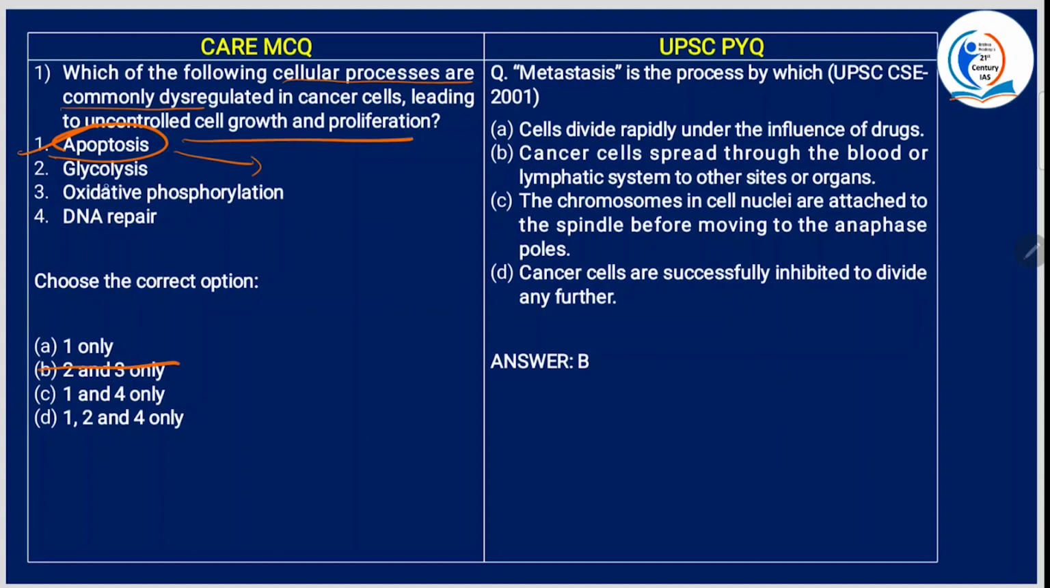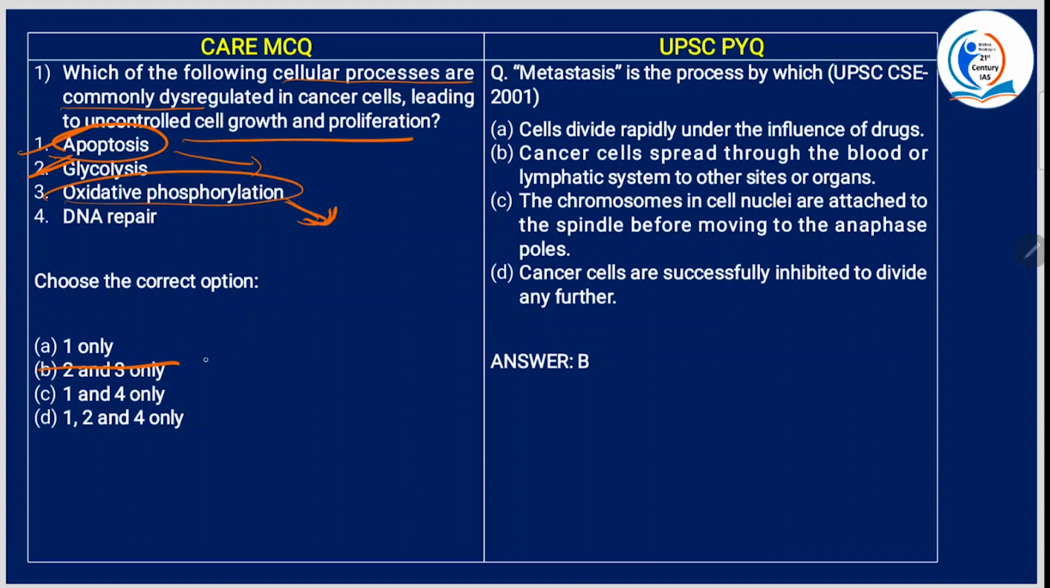Now, glycolysis. It is a metabolic process that cancer cells often rely on for energy production. So this is also a reason. Now, oxidative phosphorylation. It is the final step in cellular respiration. It occurs in the mitochondria, and it is linked to a process known as the electron transport chain.